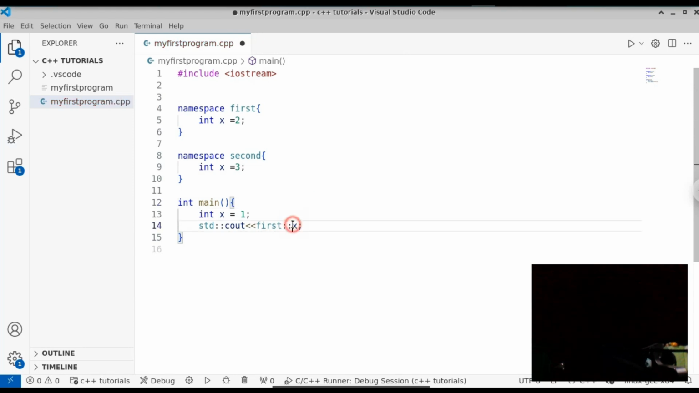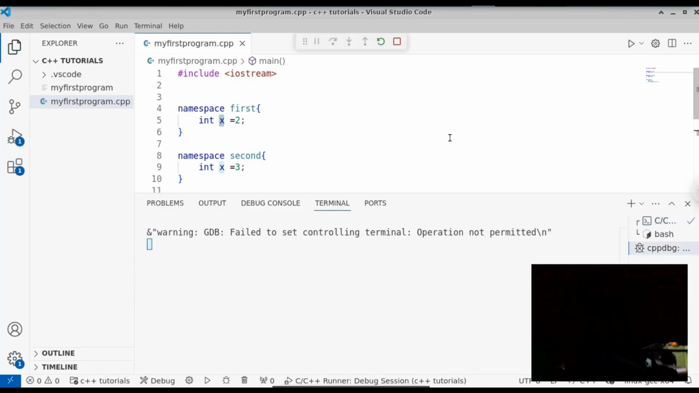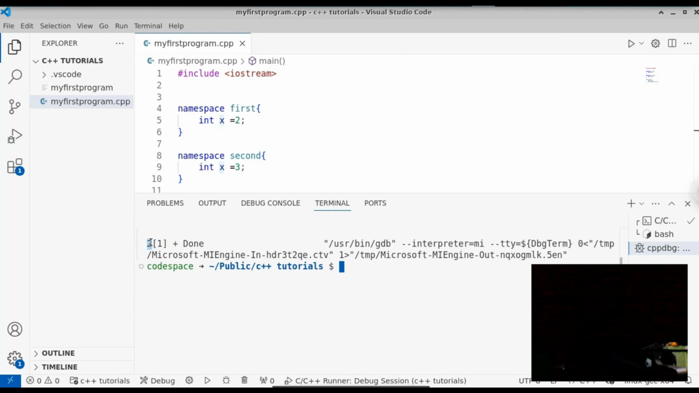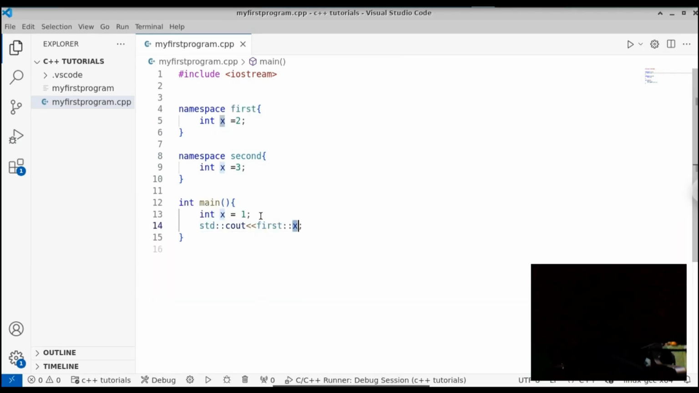So first, and we're gonna use the operator called the scope resolution operator. So inside the first namespace, we're going to use the variable x. If you run this file now, we get the output 2. So now we are using the first namespace. And if you want to get the output 3, you have to prefix it with second.